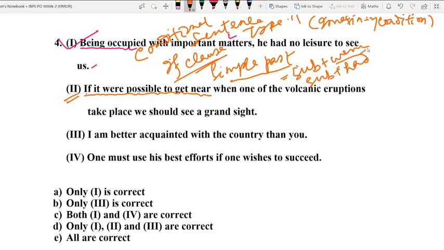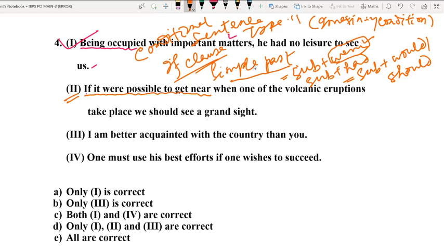In case of be verbs, you must always use were instead of any other be verb. The main clause will have another structure, that is subject plus would or subject plus should. Is that clear? Okay, let me precisely remind you about this structure again.